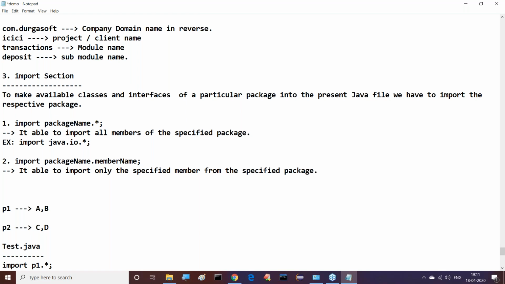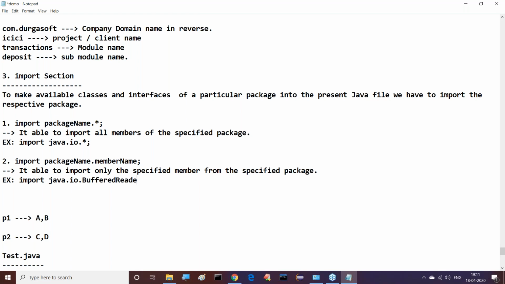Understand it clearly. For example, import java.io.BufferedReader. In my present Java file, I require only the BufferedReader class. I don't require more than one class. In java.io package, I require only BufferedReader. So just import only that one; it is not required to import all the remaining classes and interfaces of java.io. Just we can use this.